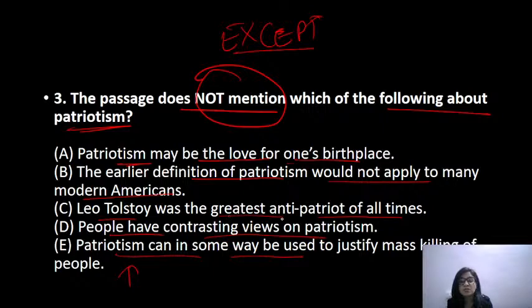Leo Tolstoy was the greatest anti-patriot of all times. Greatest anti-patriot, we're not sure. I can keep it. Earlier definition of patriotism could not apply to modern Americans. That's true, therefore not the answer. Patriotism may be the love for one's birthplace. This is true, therefore not the answer. This is not true, therefore I'm considering it. People have contrasting views. This is true, therefore not the answer.